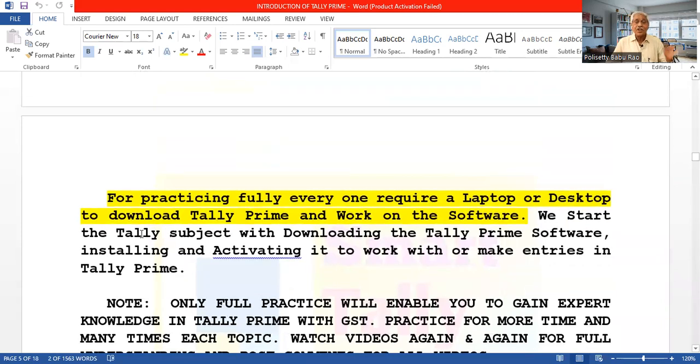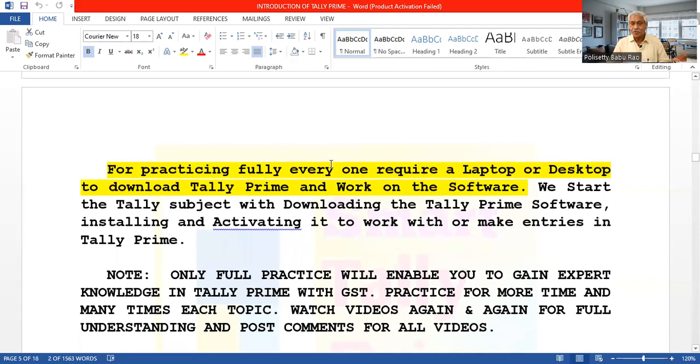So what you require is a laptop or desktop. You require a laptop or desktop to download Tally Prime and work on the software. For practicing fully, everyone requires a laptop or desktop. To download, to activate and to work on the software, you require a laptop or desktop.